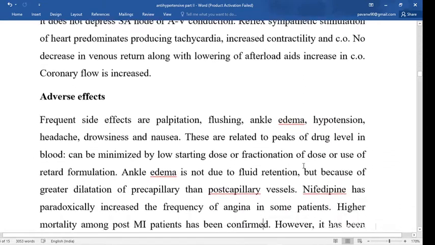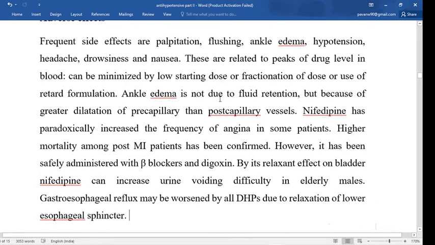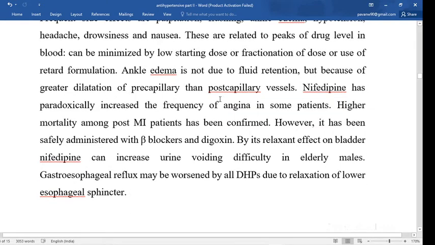Adverse effects are palpitation, flushing, ankle edema, hypotension, headache, drowsiness and nausea, and mostly due to the vasodilation it causes flushing. Nifedipine has paradoxically increased the frequency of angina in some patients. It can be safely administered with beta blocker and digoxin drugs.